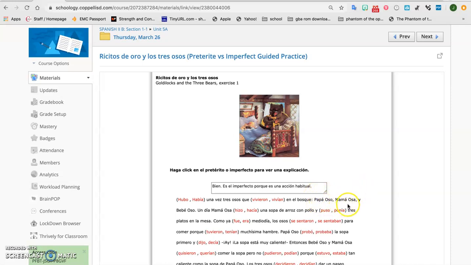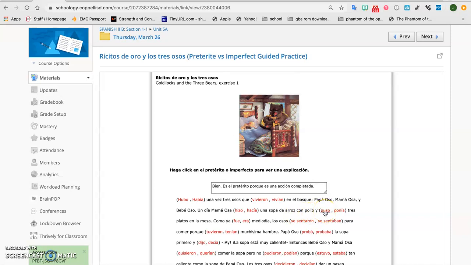Okay, we have Papa Oso, Mama Osa, y Bebé Oso. Papa Bear, Mama Bear, and Baby Bear. Un día, Mama. All right, so look at this. Un día, one day. That's a preterite keyword. We're going to a specific point on the calendar. Un día, Mama Osa hizo. So I just told you that's a preterite keyword, so I'm going to choose the preterite. Bien, es el pretérito. It's the preterite because it's a completed action. On that day, she made una sopa. She made a soup. Chicken and rice soup.